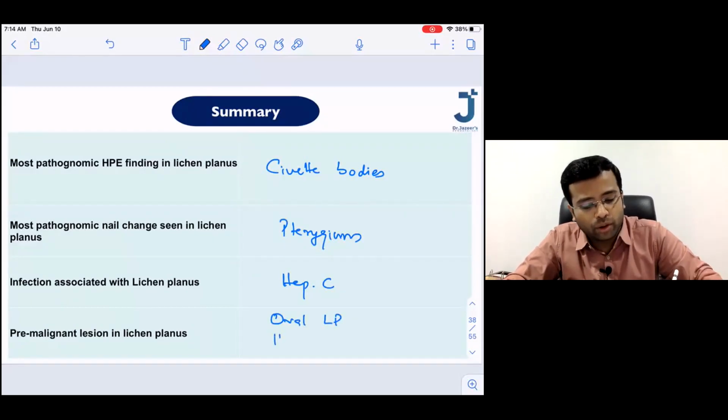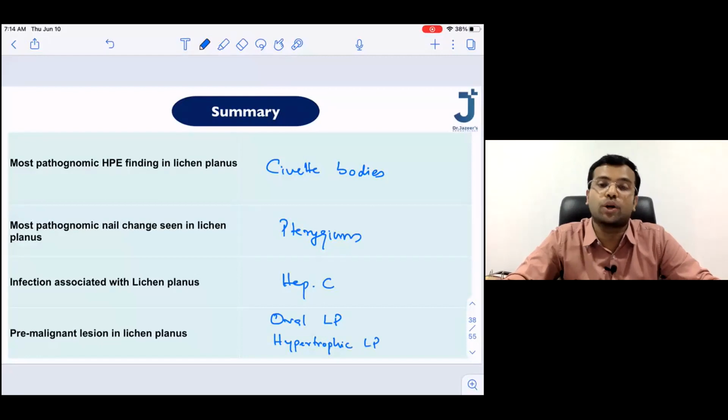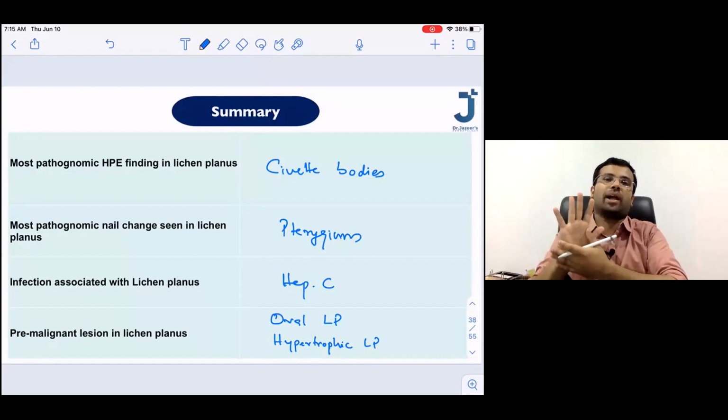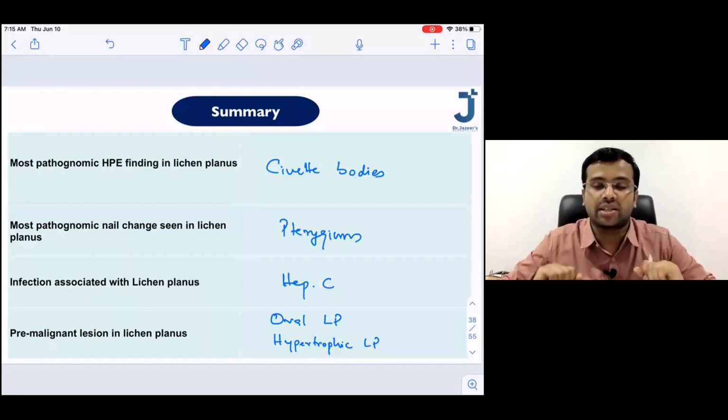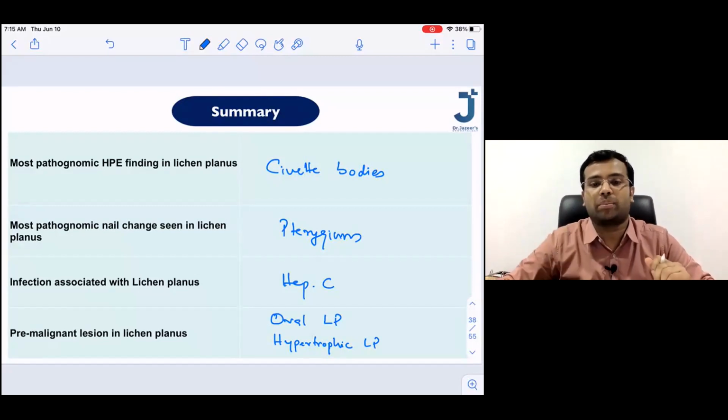Hypertrophic lichen planus is also associated with malignancy. Hypertrophic lichen planus is a rare entity that is usually seen in the distal extremities. So please try to remember oral lichen planus and hypertrophic lichen planus both are pre-malignant, and the infection associated is hepatitis C.